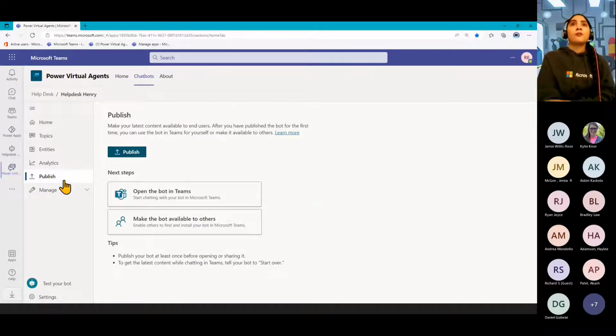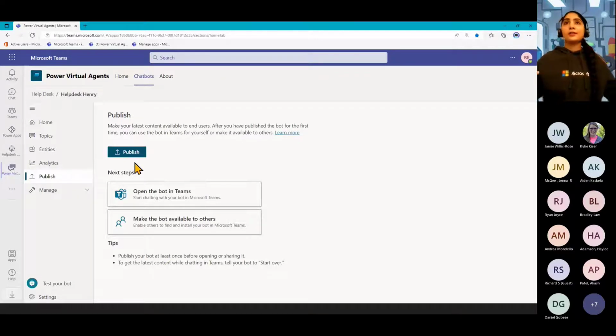So once you've built your bot, of course, you can always go back in to update it, make any changes that you need. So if you just wanted to build one topic quickly, get it out there and get people using it, just hit publish, and then you can always go back in to modify and improve your bot from that point. But if you do make any changes, you just have to hit publish again to make sure that it's updated for everyone with the bot there.